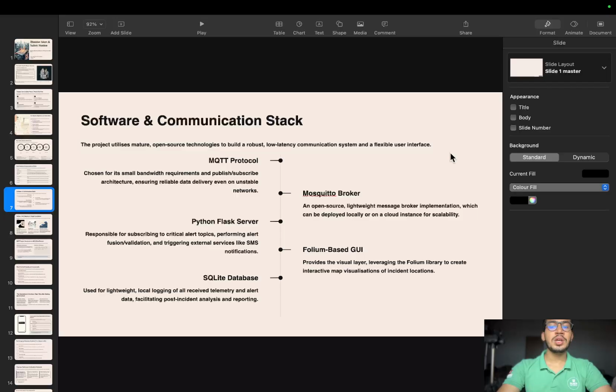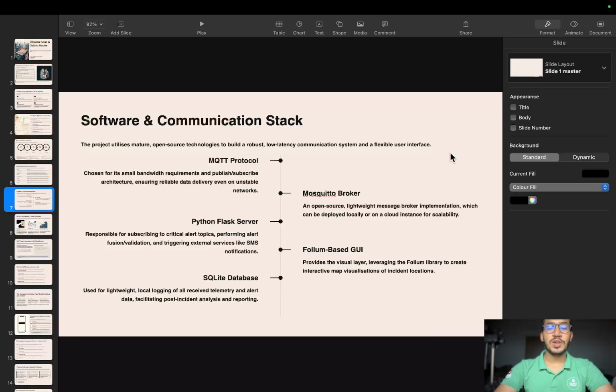So you can see here is the software and the communication stack. The Arduino collects data, sensor values, and the GPS coordinates and sends a single line of the data to the Pi, usually once per second. The Pi parses and then converts it to JSON, then publishes it into the MQTT topic like disaster/site/sensor/node/telemetry. The message contains the timestamp, node ID, lat, lon, temperature, gas reading, water distance, float state, and